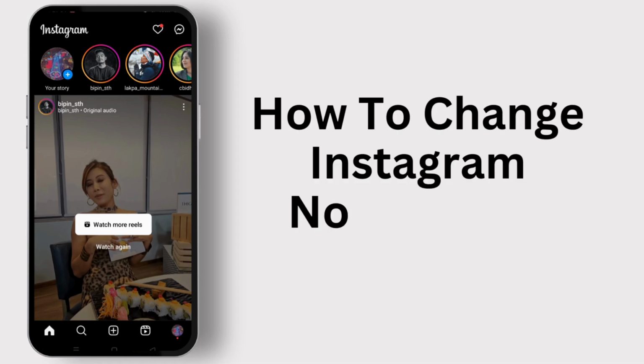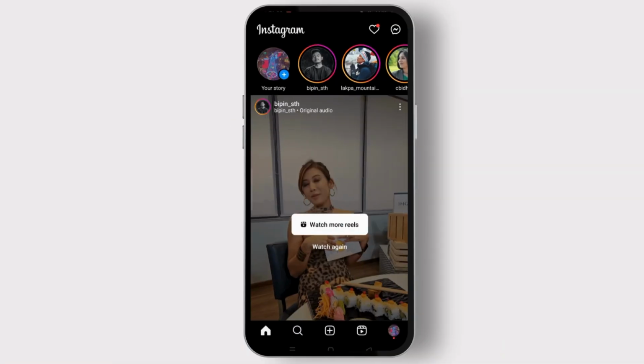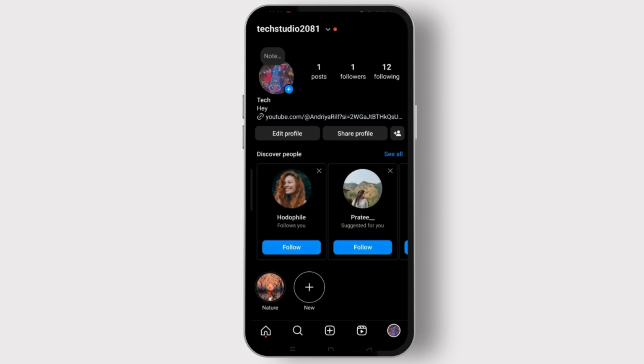How to change Instagram notification sound. Open Instagram and tap on profile at the bottom right corner of the screen. Now tap on the three-line menu icon at the top right corner of the screen.